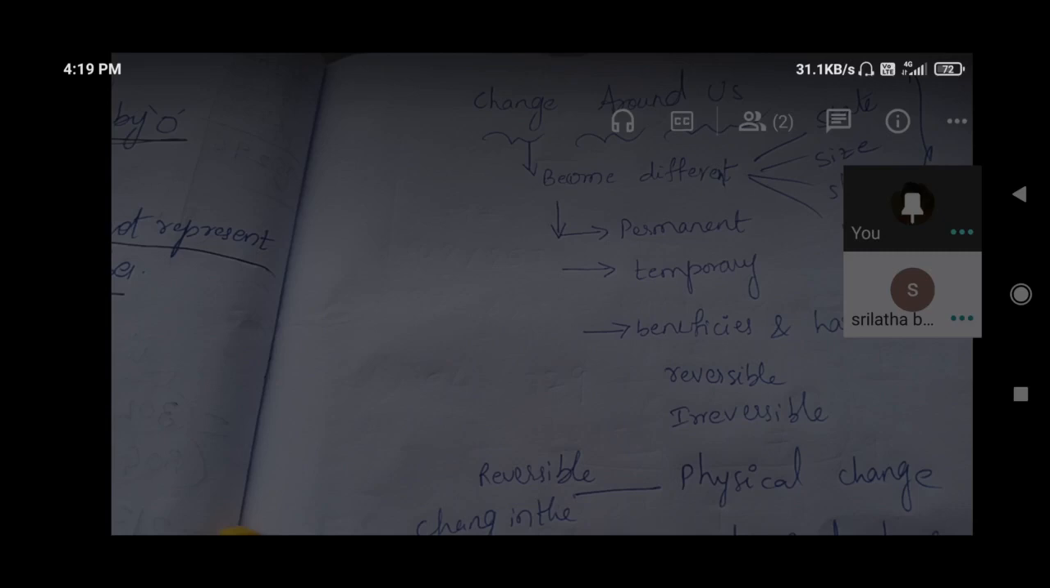Some changes are permanent and some are temporary, some are reversible, some irreversible. Both are the same, but you have to give examples and explain according to whatever we are using. The word permanent we are using means irreversible. Permanent means irreversible. Temporary means reversible. So in that manner you have to explain.